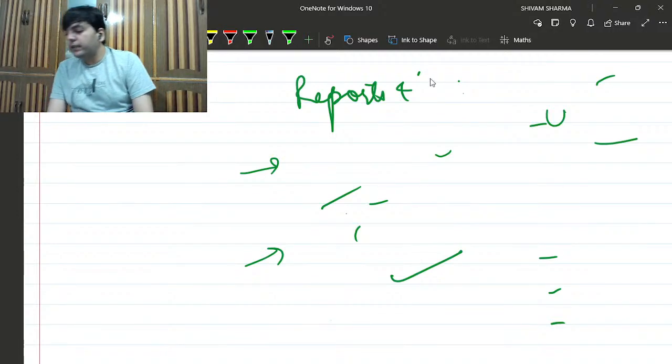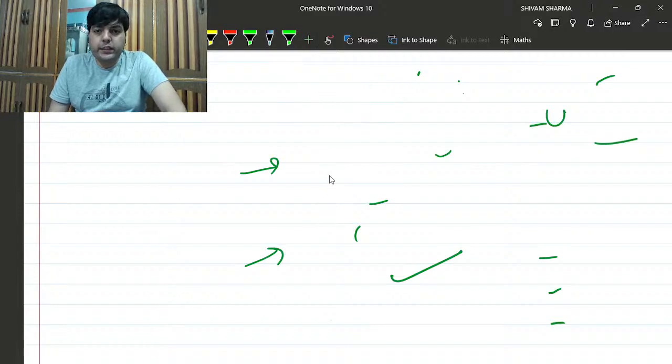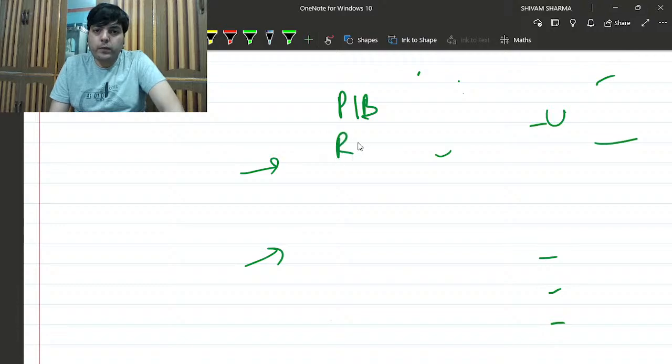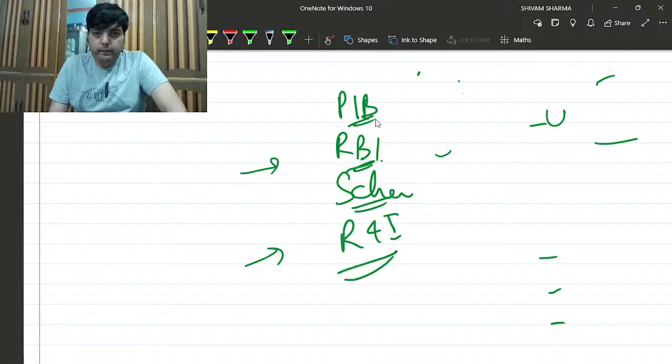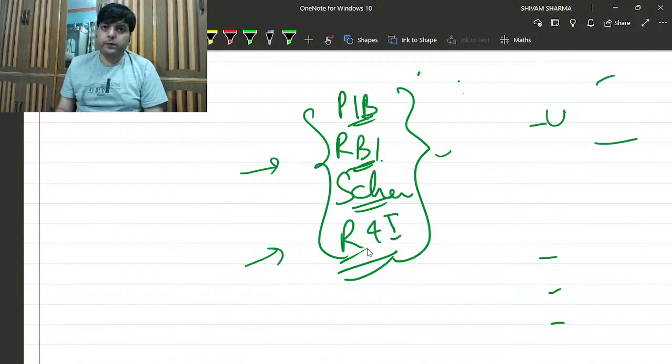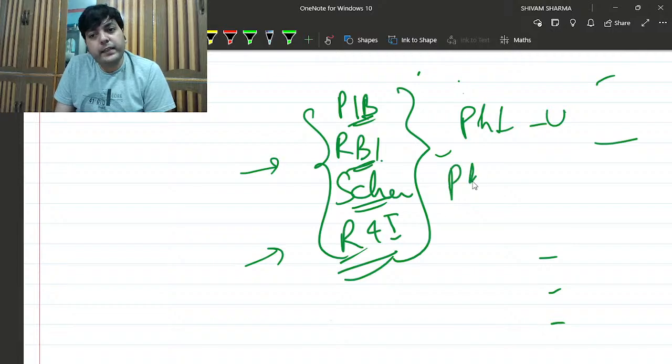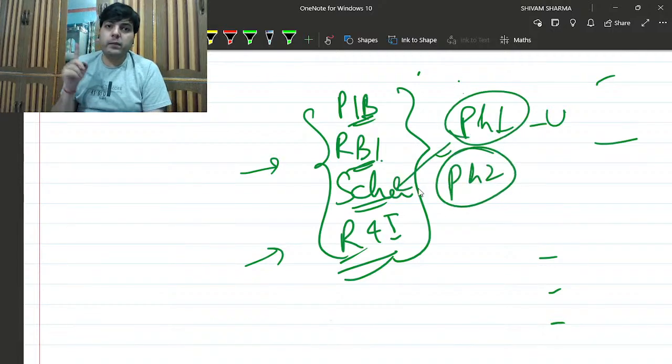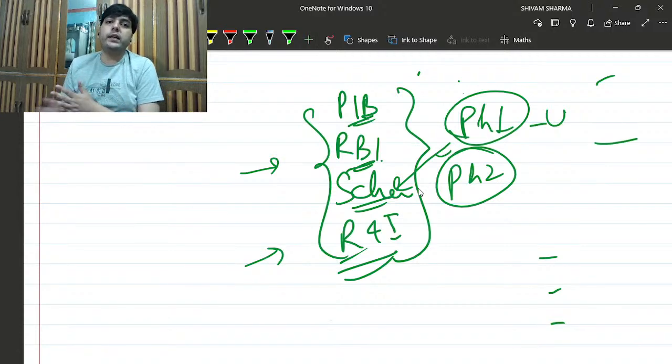Okay, so this is all about the GA portion. I talked about PIB, I talked about RBI notifications, I talked about schemes, I talked about reports and indices. These are basically the important parameters that you need to cover for your actual examination preparation for phase one also and for phase two also. And make sure whenever you are reading any kind of schemes, you are implementing those schemes on a case-based project.